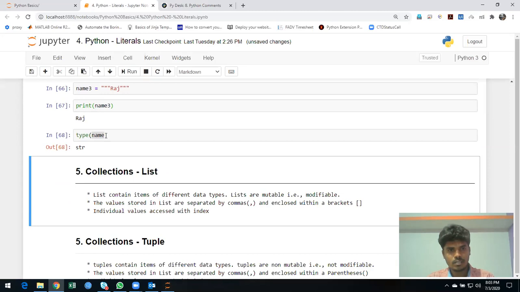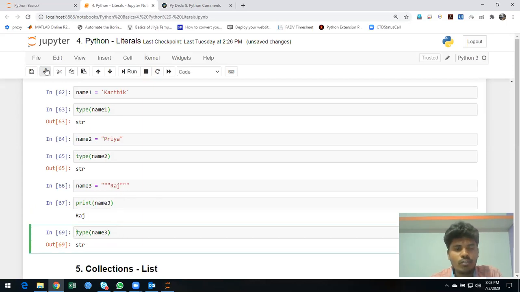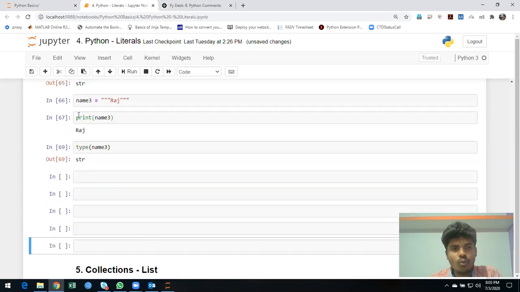Okay, here it needs to be checked. So all those things are strings. Why do we have so many things? Okay, we need to understand it. Why do we have to create so many ways to create a string? Okay, one thing is right.